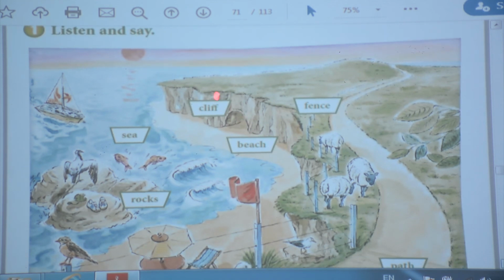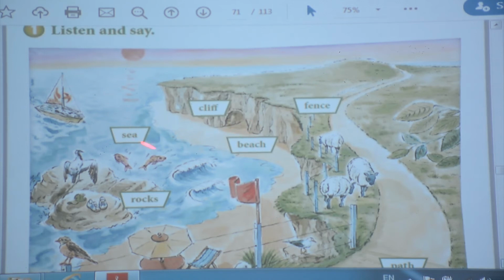we have cliff. Look at here. This one is called cliff. And we have fence. Fence, okay? Look at here, we have fence. Did you see? Okay. And we have beach. There's a beach here, beside the sea. What is it? It's a beach.